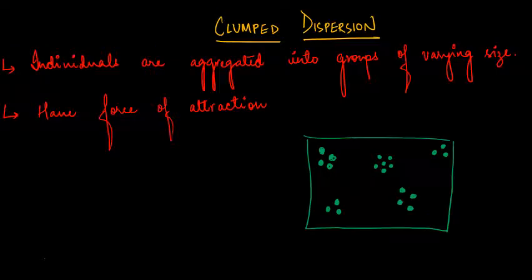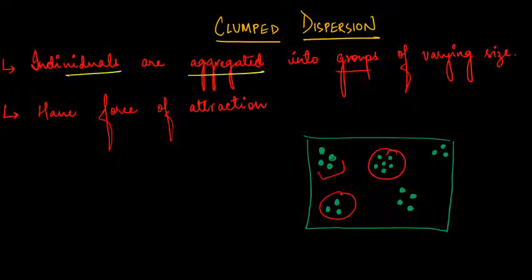Coming to clumped dispersion. Clumped is a very common type of dispersion. Here organisms remain in groups. If you see, this is one group, this is another group, this is another group, right? These individuals are aggregated into groups of varying size. So we can say individuals are aggregated into groups of varying size.